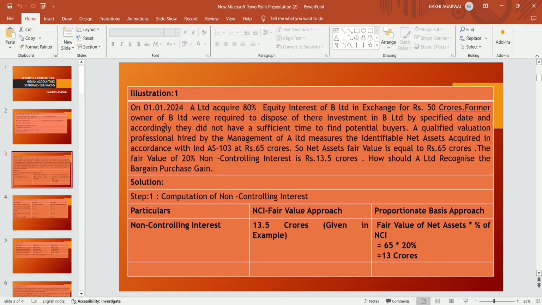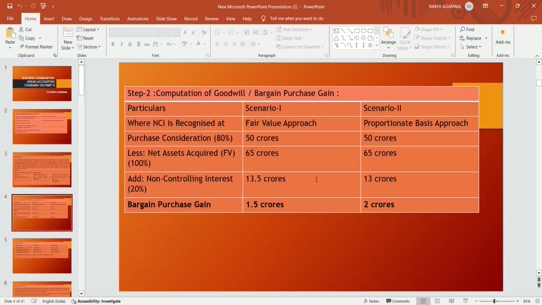Firstly, we will compute the non-controlling interest, because the percentage of non-controlling interest is 20%, as A Limited acquired only an 80% stake. Computation of non-controlling interest by the fair value approach is given in the question: 13.5 crores. On the proportionate basis approach, we take the fair value of the net assets, that is 65 crores, into the percentage, that is 20%, which gives 13 crore.